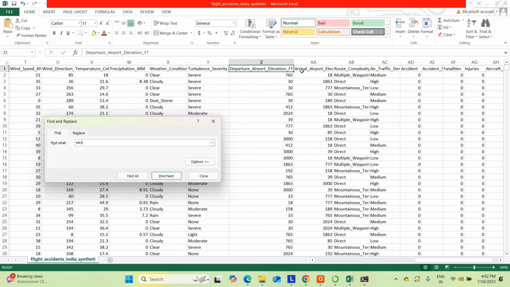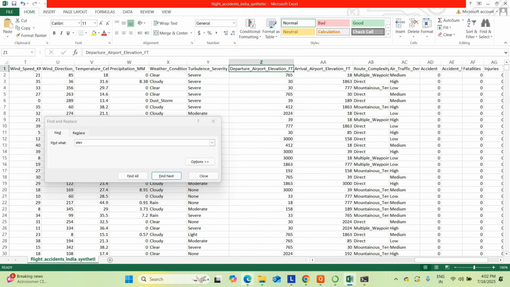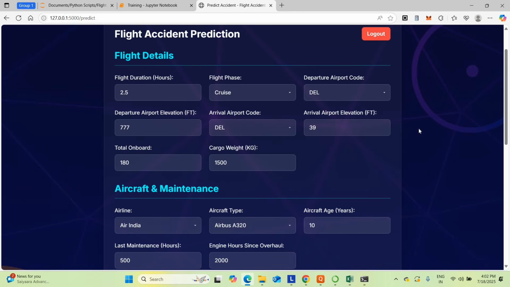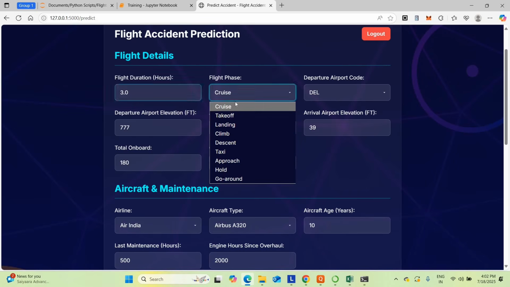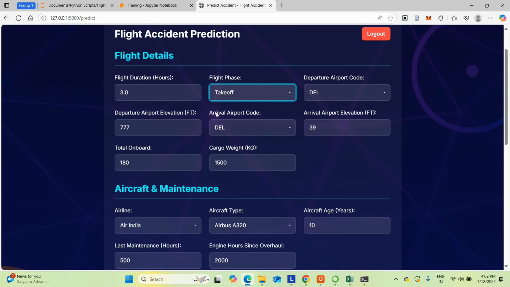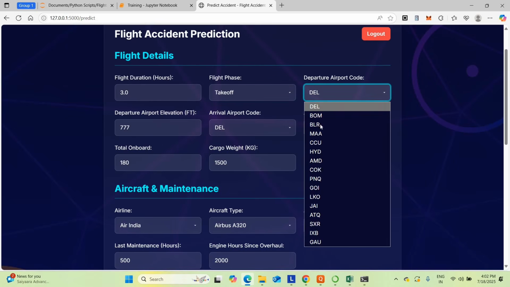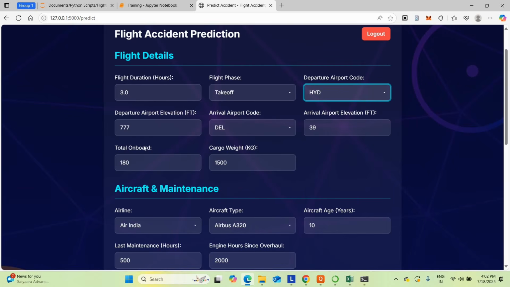Elevation. So departure airport elevation, arrival airport elevation, all the data given here. First of all, I will give some random data here about the accident prediction. My flight duration: I'm going to travel for 3 hours, so that means 3.0. I was about to take off. Departure airport code, so you can get the code here. This is Hyderabad, Kochi, like that.